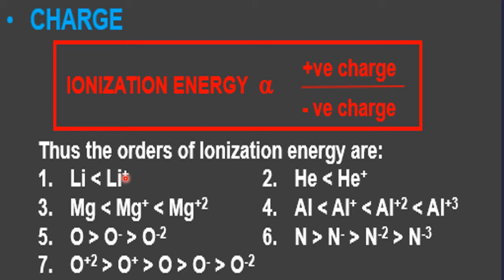Small size, controlled by the nucleus on the electron very much. Therefore, to remove an electron from this area is very difficult, whereas it is easy to remove here. So this is the relation.